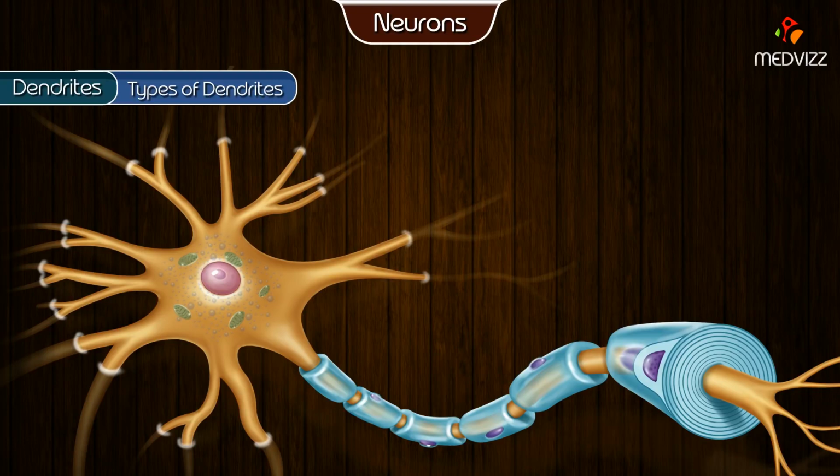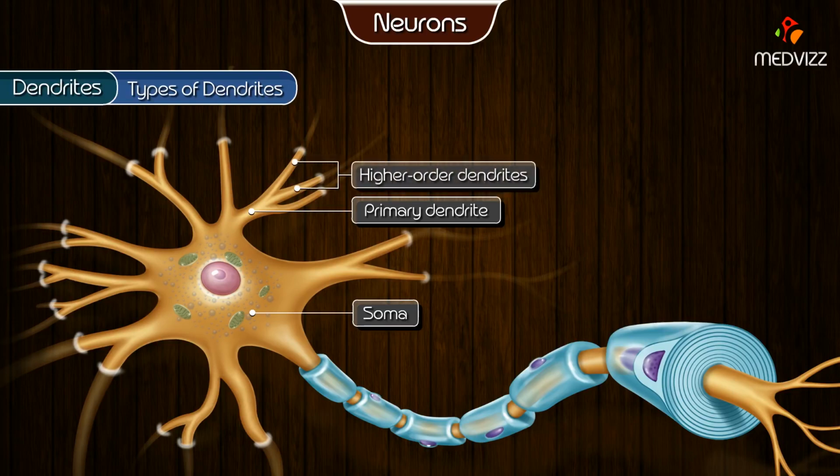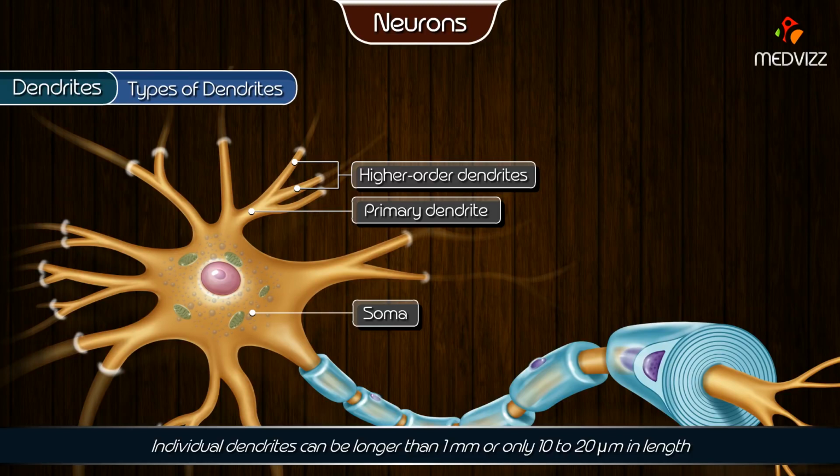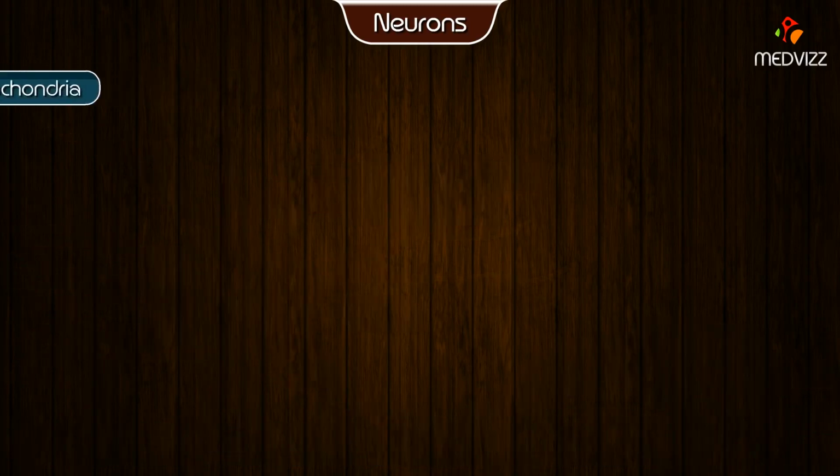Types of dendrites. Primary dendrites are those that extend directly from the soma. Higher order dendrites are daughter branches extending from a more proximal branch, in which proximal refers to closeness to the soma. Individual dendrites can be longer than 1 millimeter or only 10 to 20 micrometers in length.